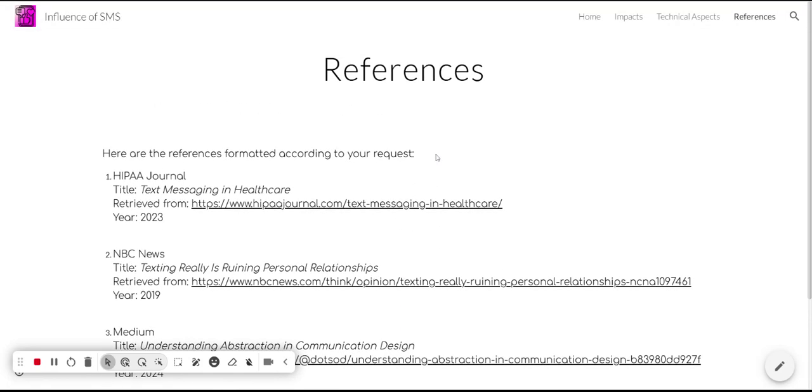And then just to summarize everything and reflect, SMS has really significantly impacted and shaped communication by offering accessibility and efficiency while also presenting a lot of challenges and negative factors to social interactions. And my website showcases these aspects through the different research, data, and visualizations I did.